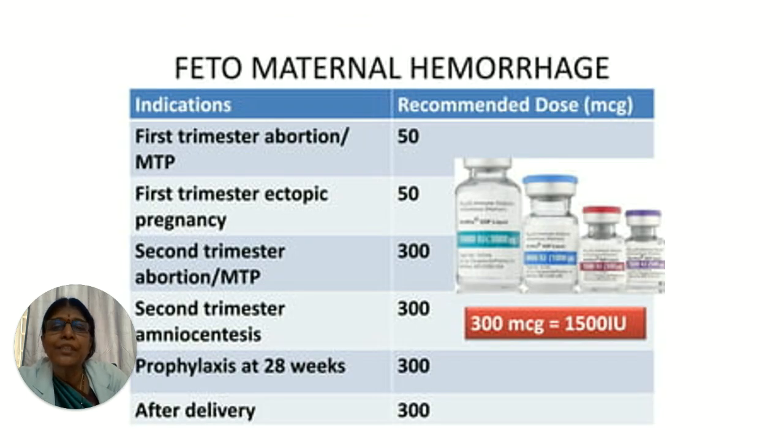Then first trimester, what is the recommended dose? First trimester we give 50 micrograms. Up to second trimester, when you do an amniocentesis or you do a second trimester MTP also, you give 300. Only first trimester is 50 micrograms. All the rest we give 300 micrograms. That is equivalent to 1500 international units of anti-D.